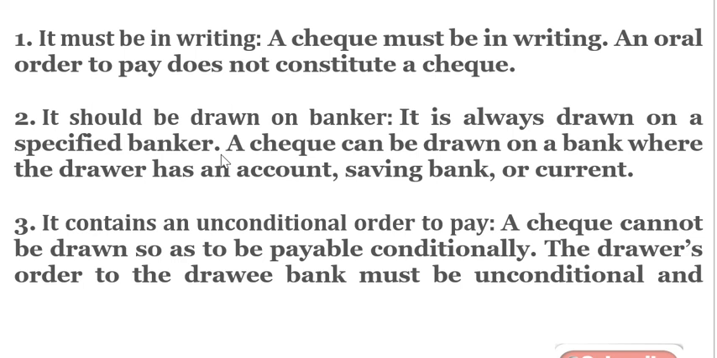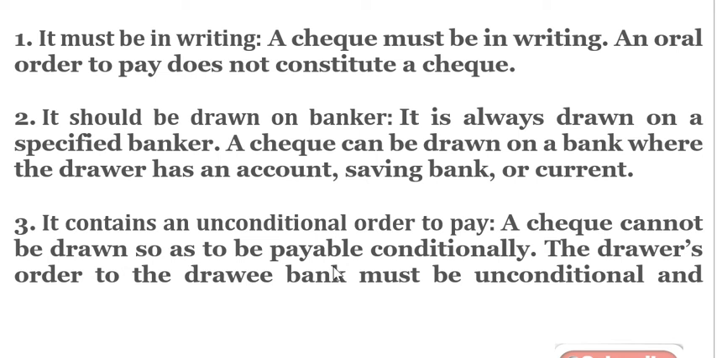Okay, a check can be drawn on a bank where a drawer has an account, a savings account or a current account. That means the person who is drawing a check must have an account. Okay, it contains an unconditional order to pay. A check cannot be drawn so as to be payable conditionally. That means the person drawing the check cannot put any condition. For example, he cannot write the amount and say, when you become 18 years old, then you can take the amount.